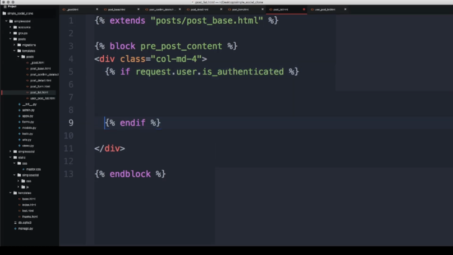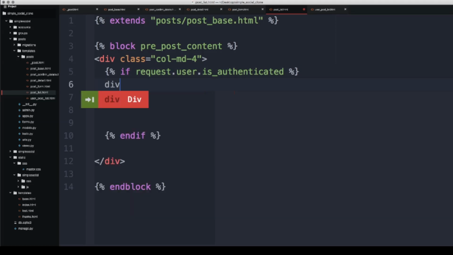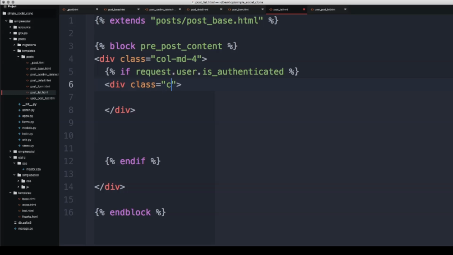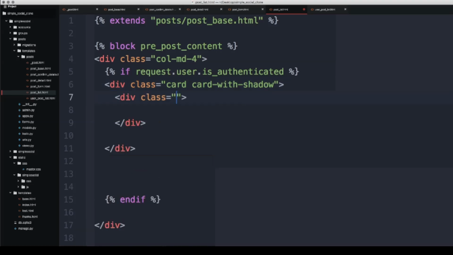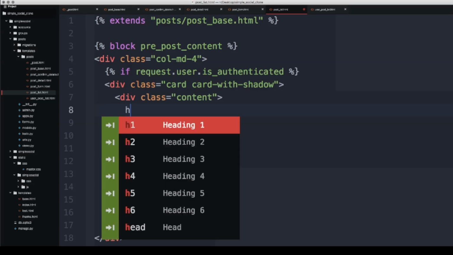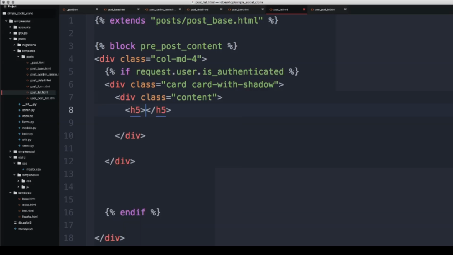Okay, so then inside of that we are going to create a div class, and we are going to use some kind of Bootstrap step here also. So basically a card with shadow. Again, this is all really styling, so you don't have to do it this way. In fact, you can just do no classes if you just want the bare bones content, and then add classes as you get more and more familiar with Bootstrap.